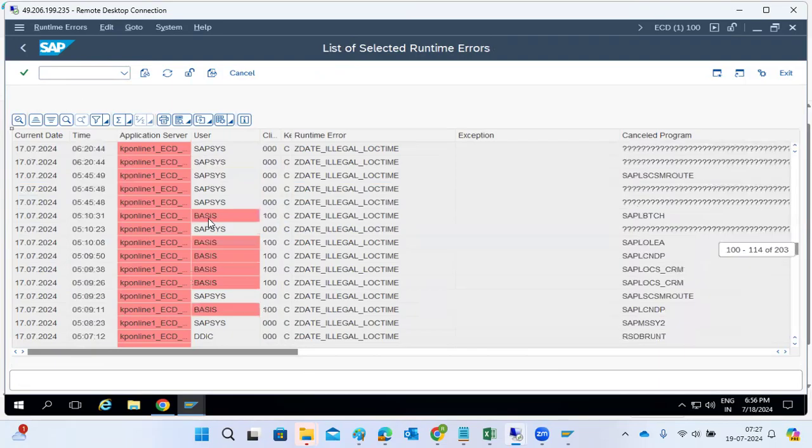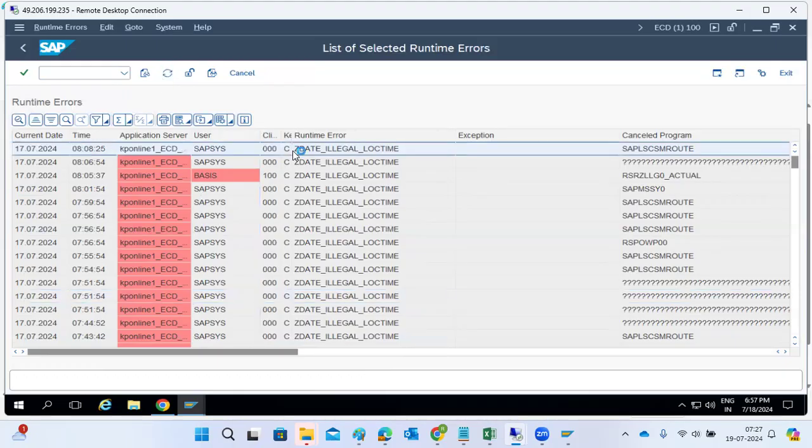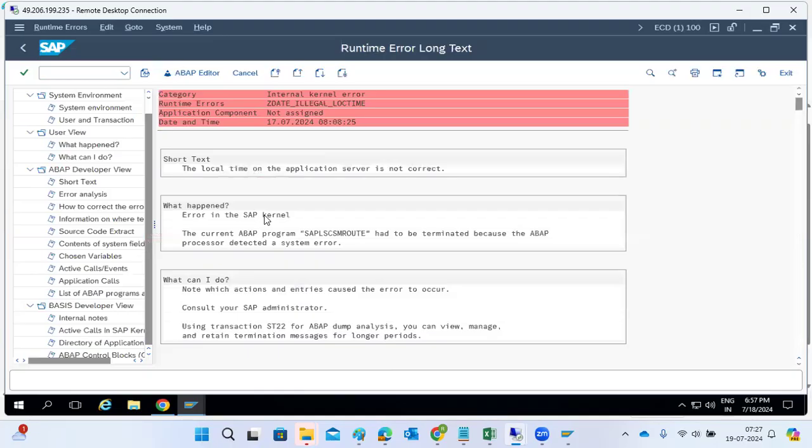What are the dumps here? Dump means runtime errors. When the system is running, if there is any program error, syntax error, timeout error, timing error, or date mismatch error, anything, then you will get a dump in your SAP system. You will get the dumps in the SAP systems here in case anything goes wrong.